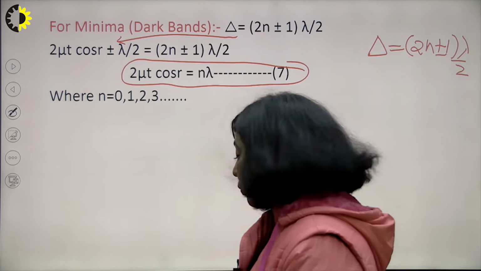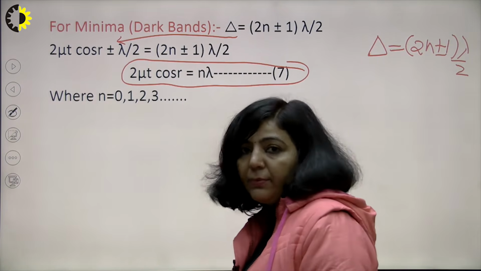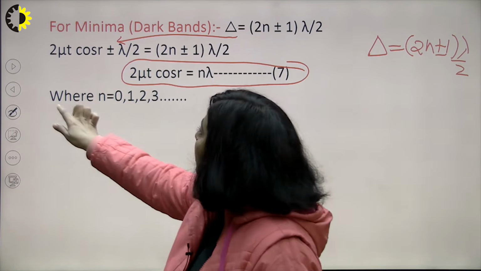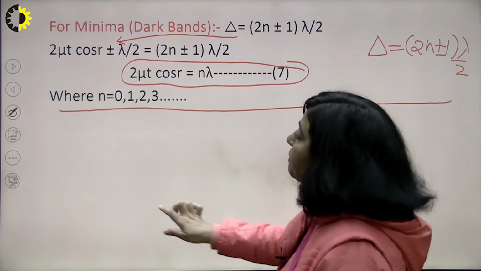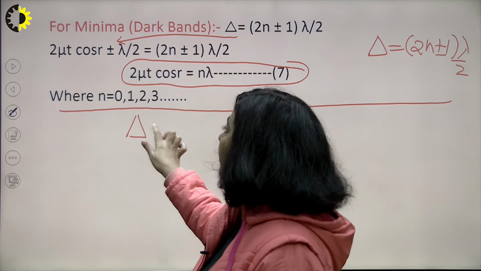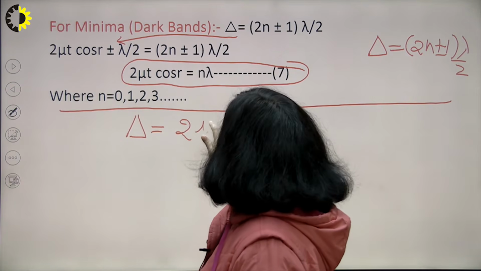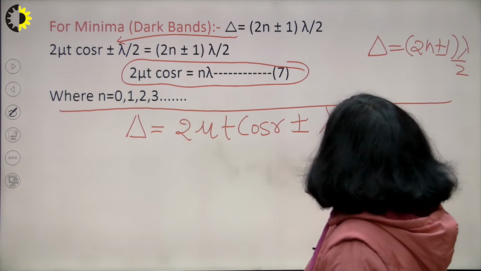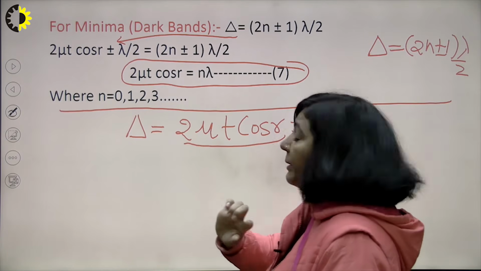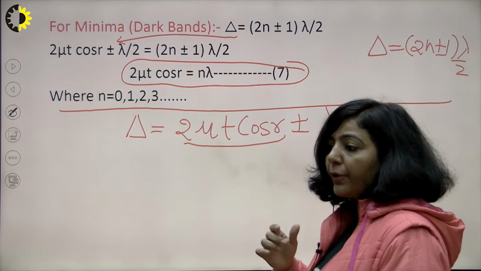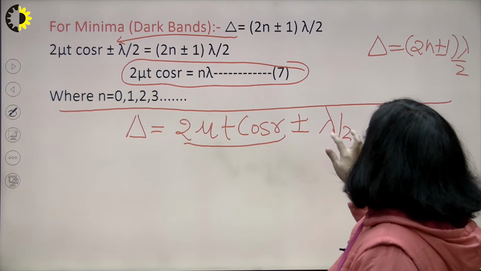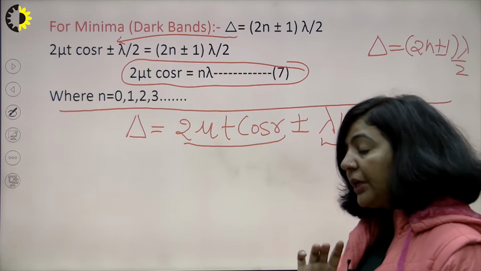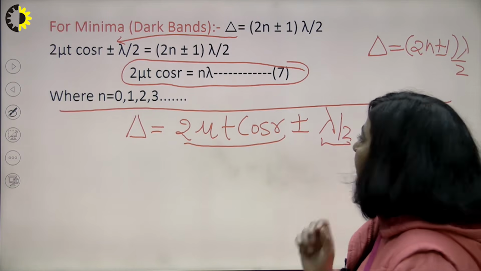Now I am concluding all the results which we have derived for this thin film of uniform thickness. For a thin film of uniform thickness, the path difference is equal to 2 mu t cos r plus minus lambda by 2. Since one of the rays, your ray R1, was reflected from a denser medium, you have this additional path difference of lambda by 2 here.